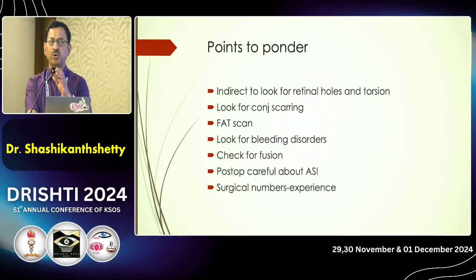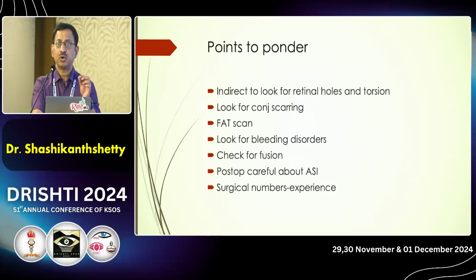Points to ponder. When you see a patient with strabismus, always do an indirect examination to look for retinal holes, because the patient might say that after your surgery the retinal hole has developed. Do a careful indirect, and at the same time look for torsion in the fundus.